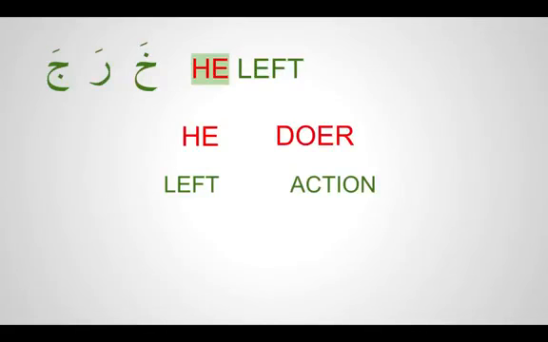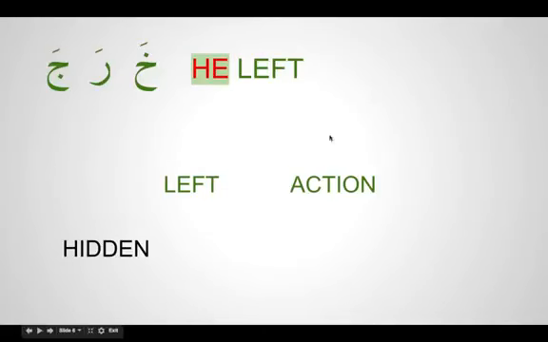So the pronoun huwa itself is missing in Arabic. It is what is called hidden. It is hidden within the word itself. That is what I try to call the word itself carrying a pronoun. It's like a mother carrying a child. The word, the verb itself, is carrying a person who is doing the action. And because the pronoun is hidden, the pronoun is called mustatir. Mustatir means that which is hidden. So if you see kharaja, it does not only mean left, it means he left. That is what it means.